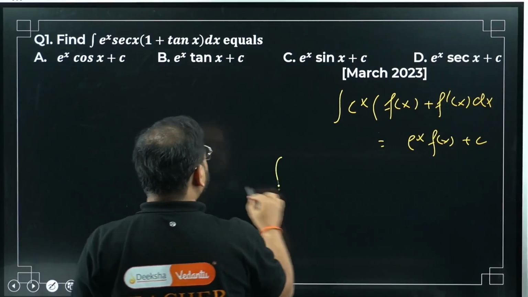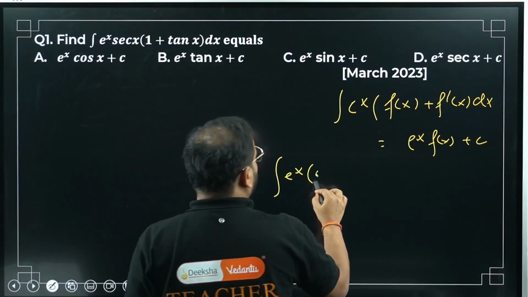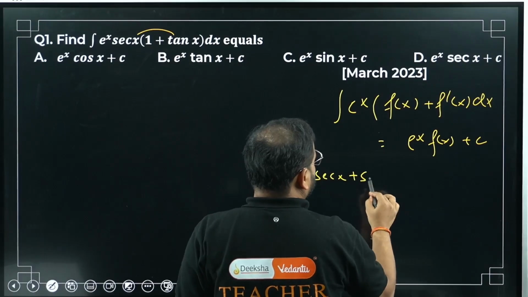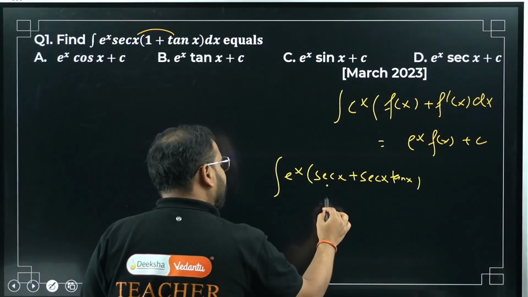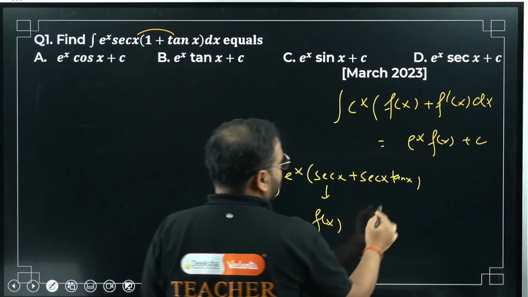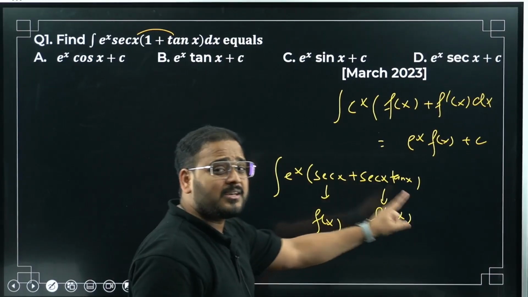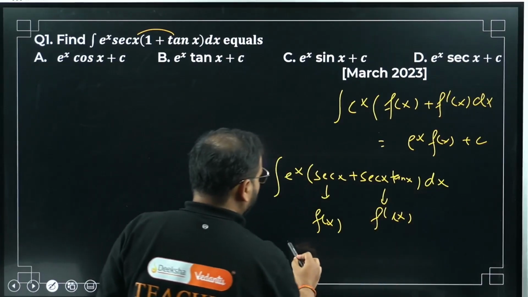Have a look. Once I multiply sec x inside, the question transforms into e power x times sec x plus sec x tan x. So this is my f of x, and this is f dash of x. The differentiation of sec x is how much? Sec x tan x, sir. Great.